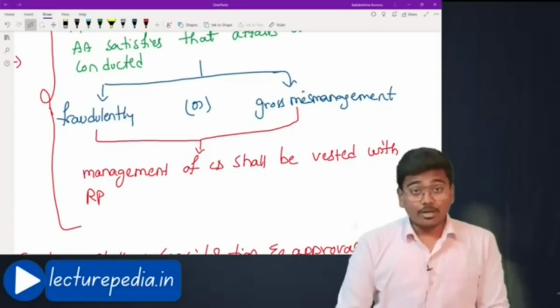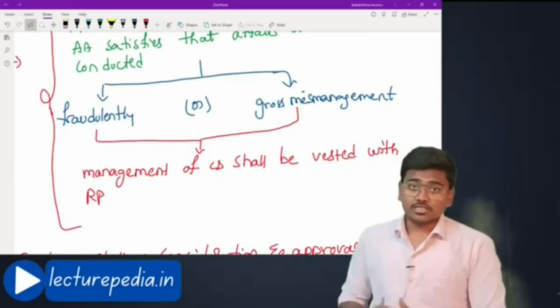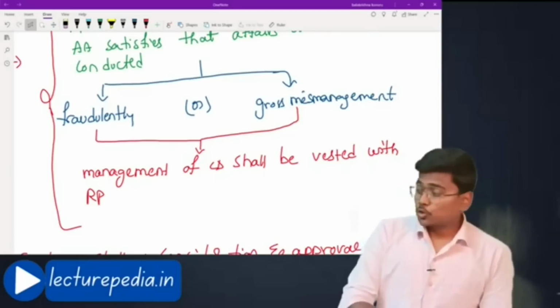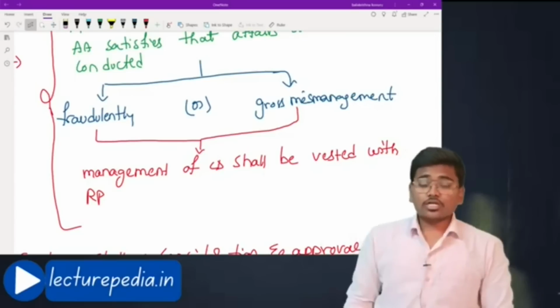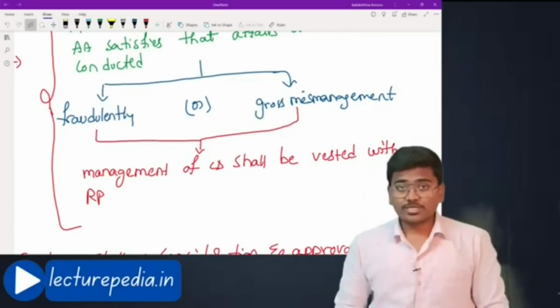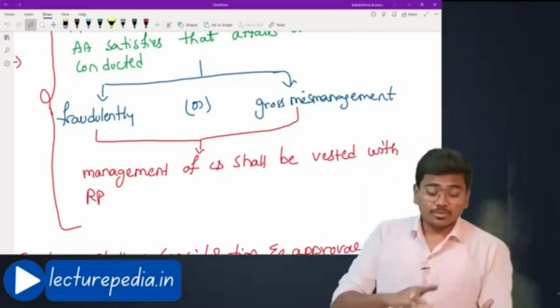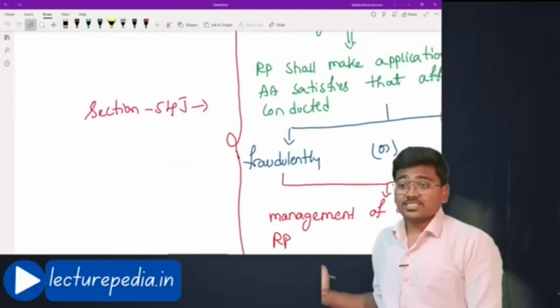But if committee of creditors resolve with a voting of 66% to transfer the management to the resolution professional, and the adjudicating authority also feels the same, then the management will be transferred to the resolution professional. This is said in section number 54J.